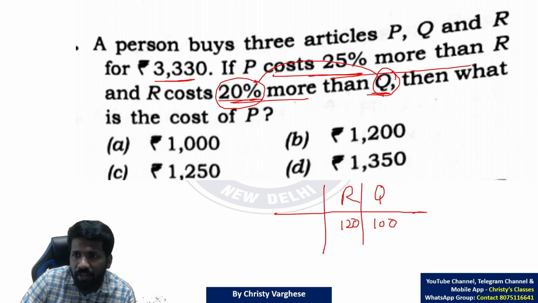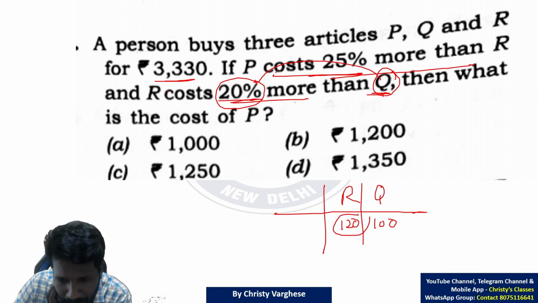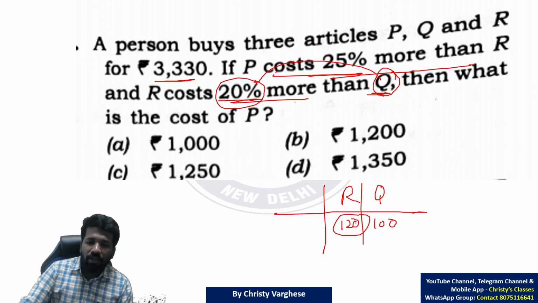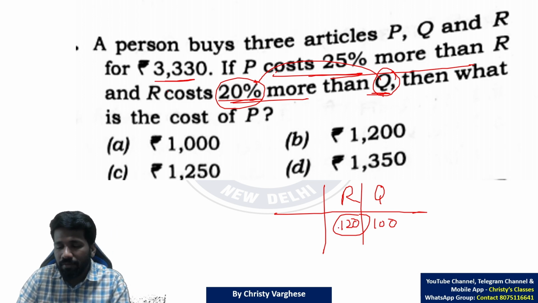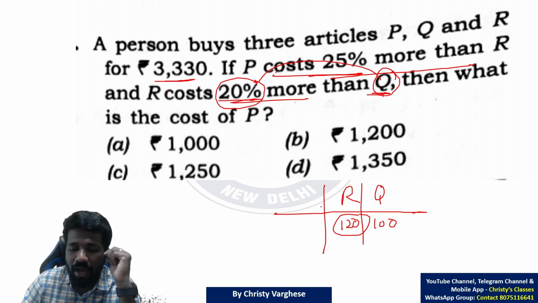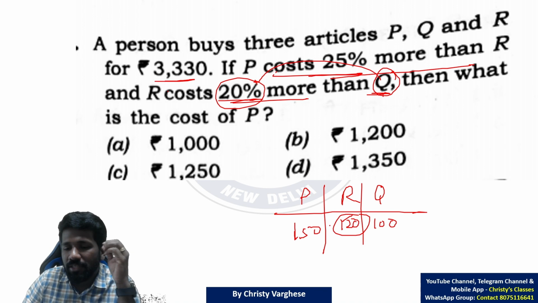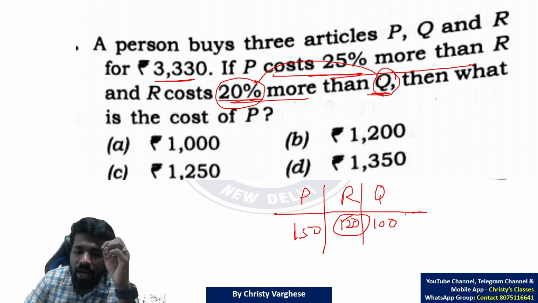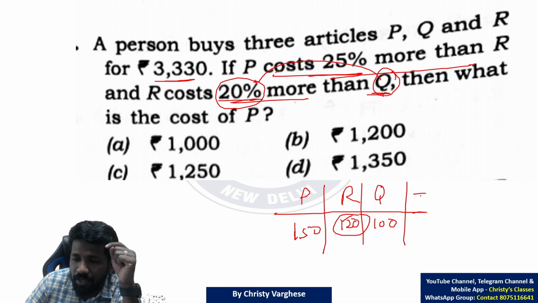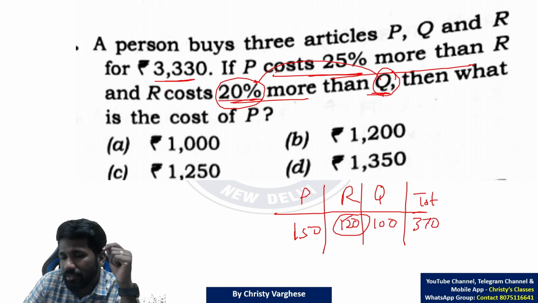Now P costs 25% more than R. R is 120. 25% of 120 is a quarter of 120, which we discussed in a previous question. That is 30. 30 added to 120 will be 150. That means if Q is 100, R is 120 and P is 150. So total will be how much? Adding all this, that is 370.